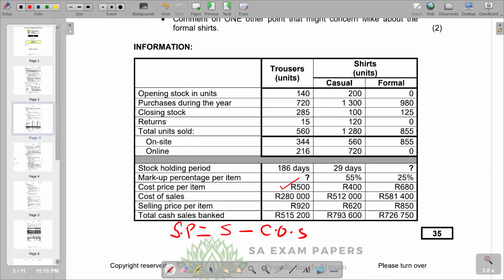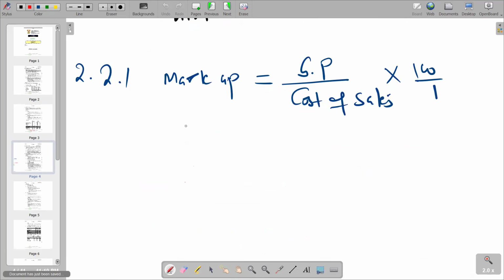Our sales per unit is 920. Then we subtract our cost of sales, the cost price per unit, which is 500. This becomes your numerator. So the calculation of gross profit is 920 minus 500.